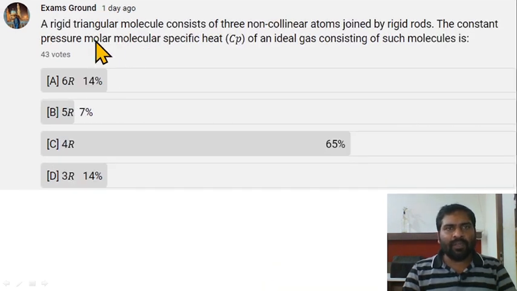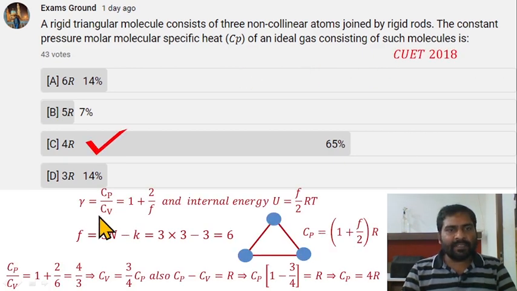A rigid triangular molecule consists of 3 non-collinear atoms joined by rigid rods. Constant pressure molar specific heat Cp of an ideal gas consisting of such molecules is. Adiabatic index Cp by Cv equal to 1 plus 2 by f. It is asking for Cp here. Another formula you can also use for future problems: U equal to internal energy equal to f by 2 RT, and directly Cp equal to 1 plus f by 2 R. So first find out the degree of freedom. That is the important thing.